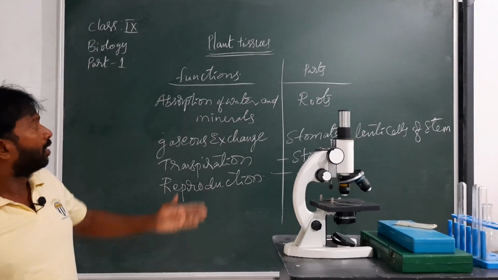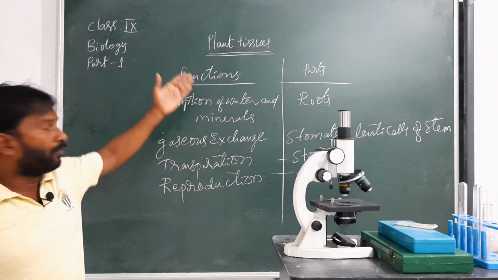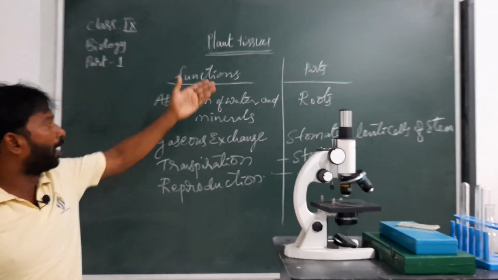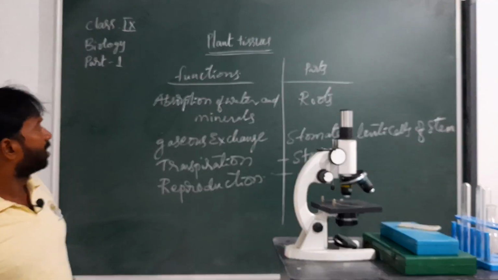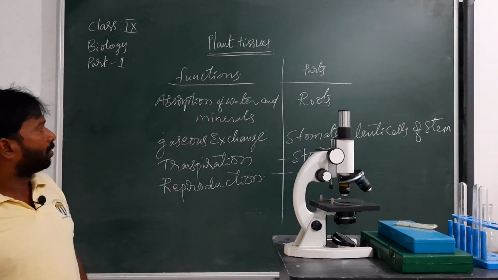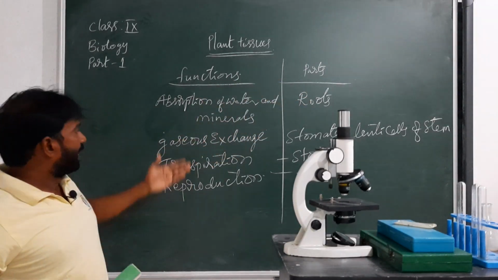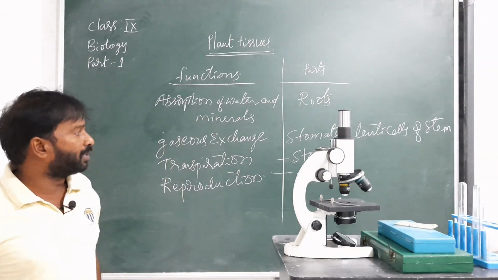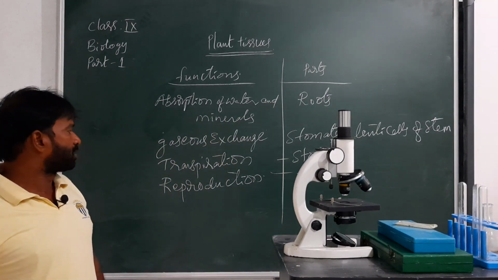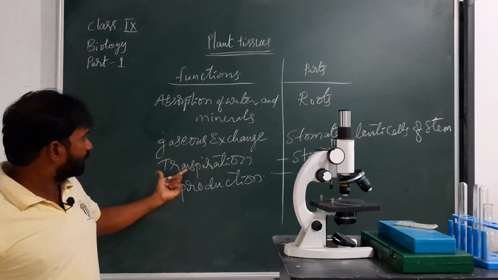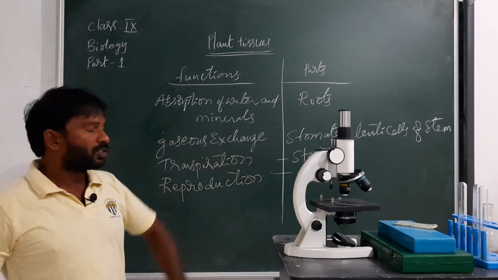Once again, these are some of the functions carried out by plants. Absorption of water and minerals takes place by the roots. Gases exchange takes place by the stomata and lenticels on the stem. Transpiration takes place by the stomata.